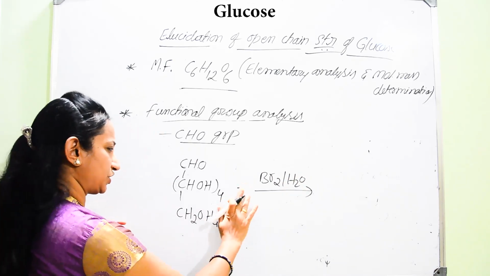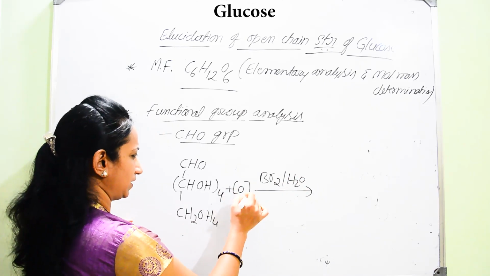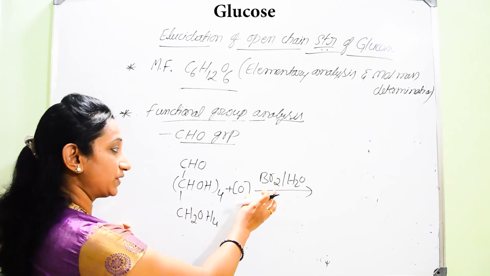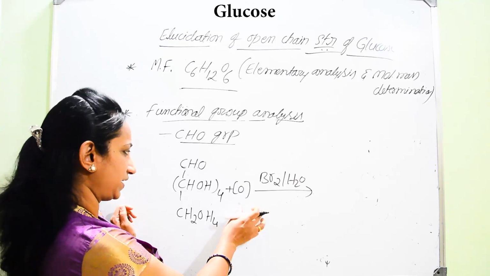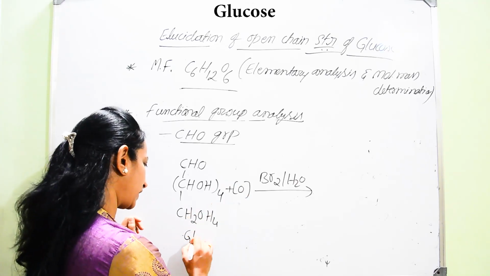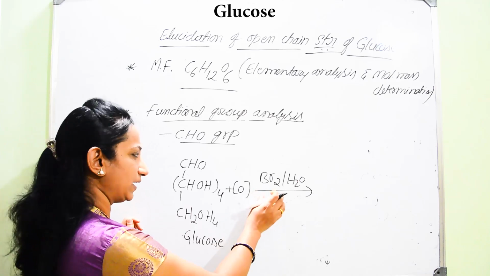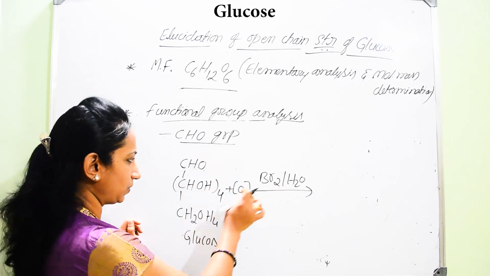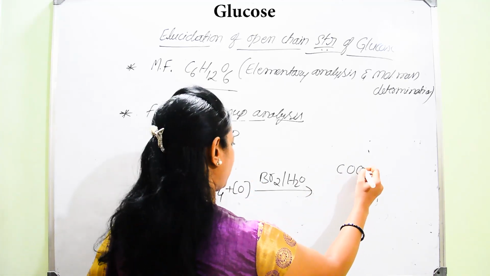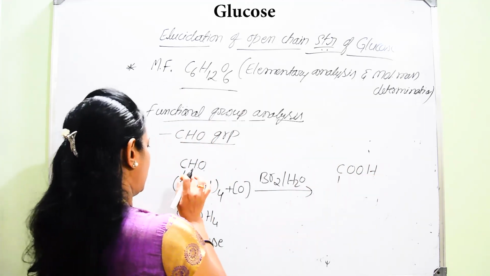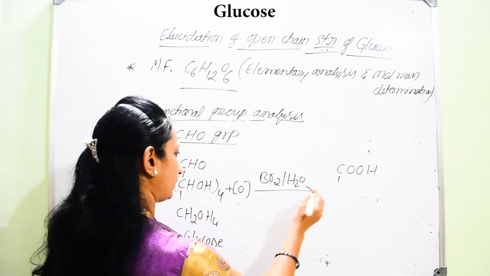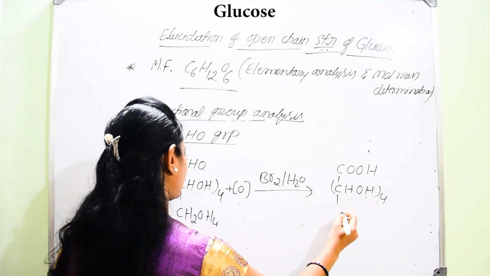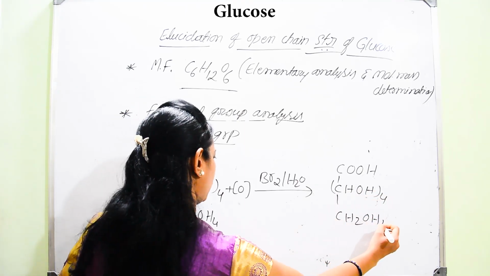So on oxidation in the presence of bromine along with water, that is called bromine water, which acts as a mild oxidizing agent. When glucose undergoes oxidation with bromine water, only the terminal aldehydic group will undergo oxidation and convert into a COOH group. The remaining part will be as it is, there will be no change: CHOH four times and CH2OH.